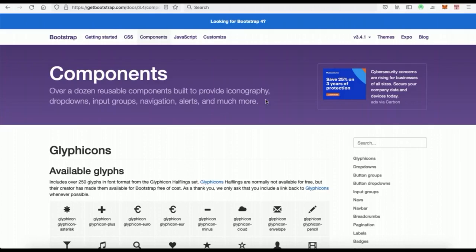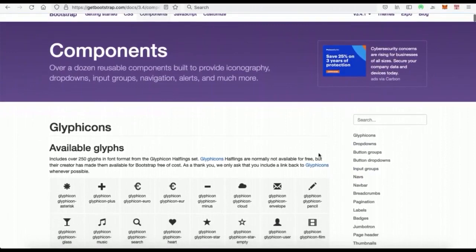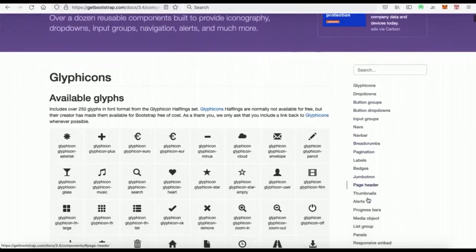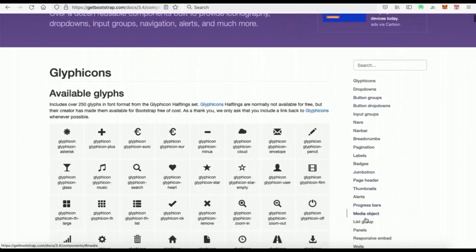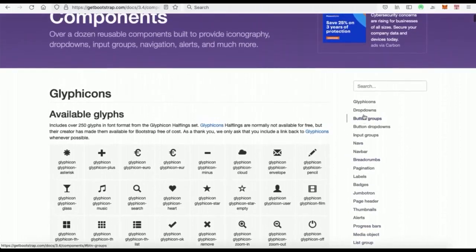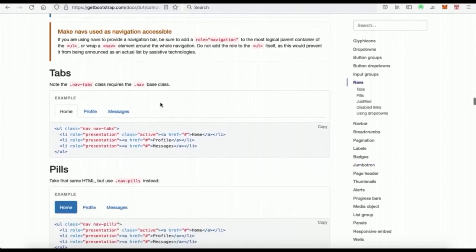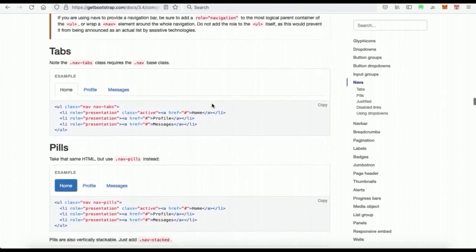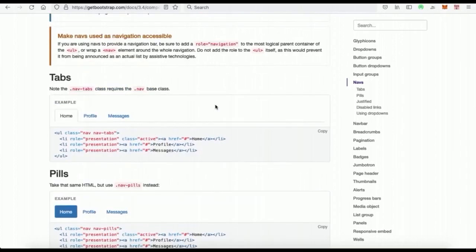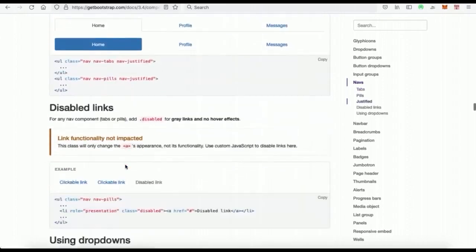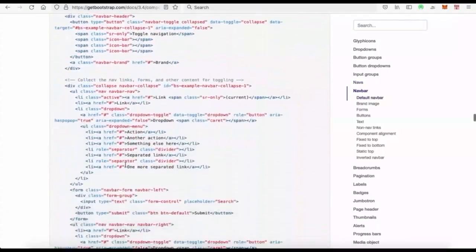So in the next video, we're going to be building a nav bar together. And if you look on your right-hand side here, you're going to see a list of different types of components you can add to a website: progress bars, panels, navs, input groups, drop-down menus. If we click on nav, we're going to see that we have examples of what navs are and what they do, and then we can actually see what we need to bring them in and then what they look like.